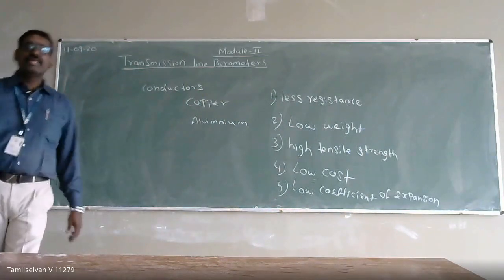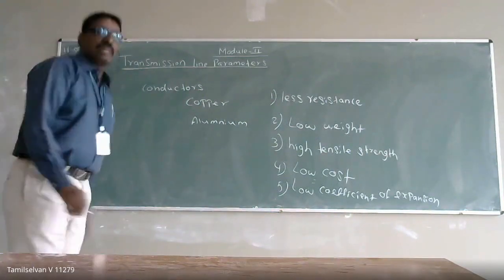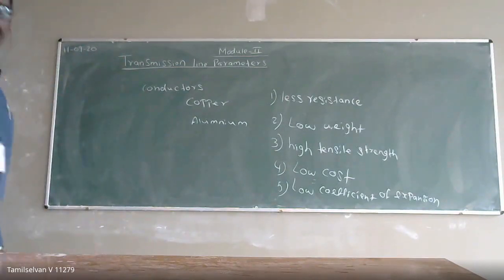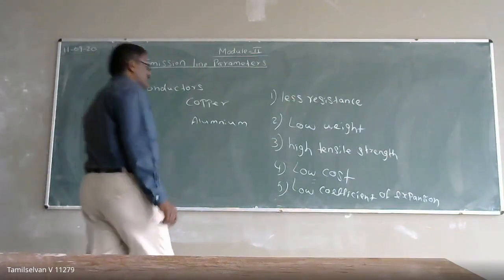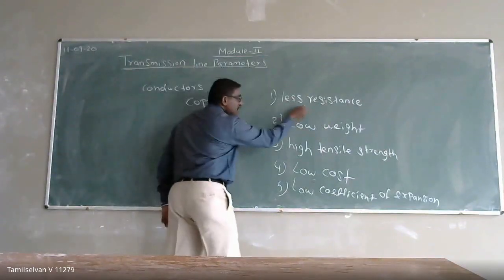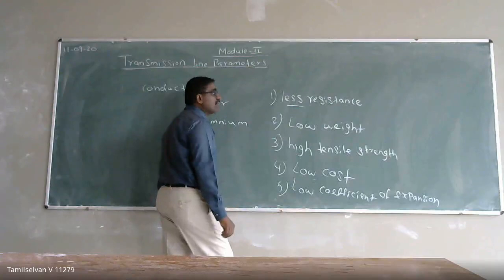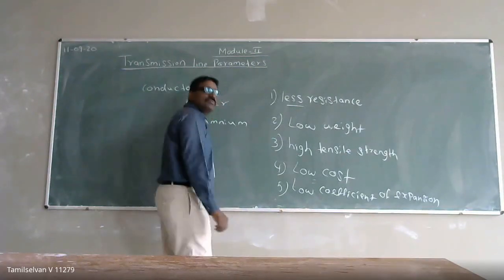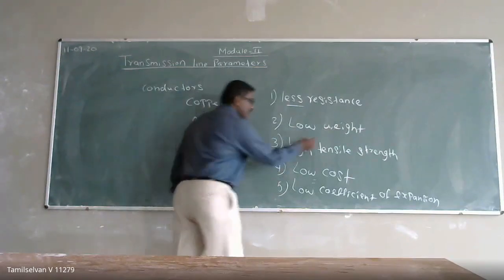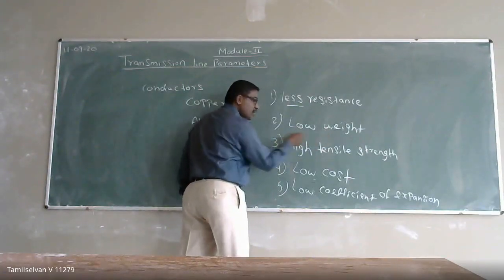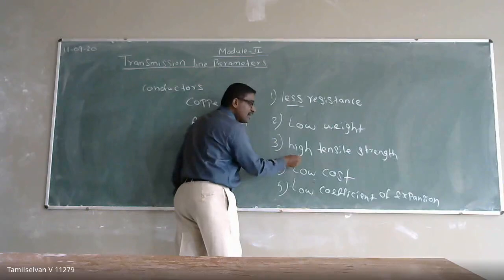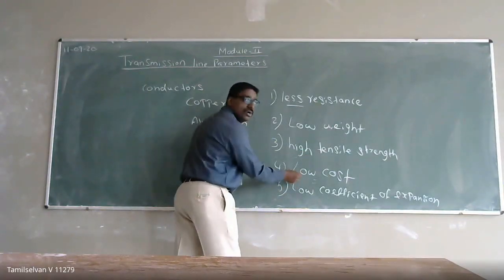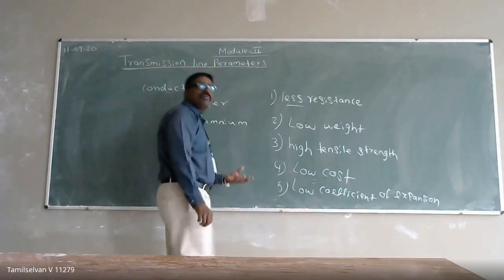When you are using any conductor in our transmission line, that conductor should have these properties of an electrical system. It should have less resistance. The conductor we are using in our transmission line should have less resistance, low weight, high tensile strength, and low cost. The cost of the material should be less.